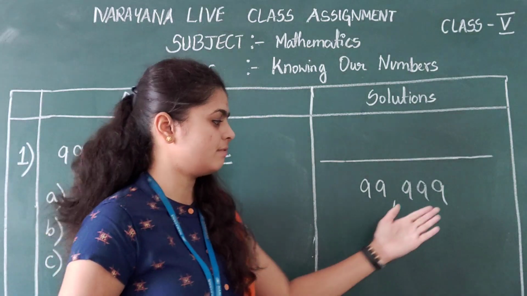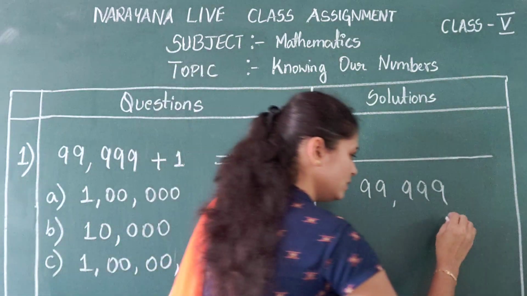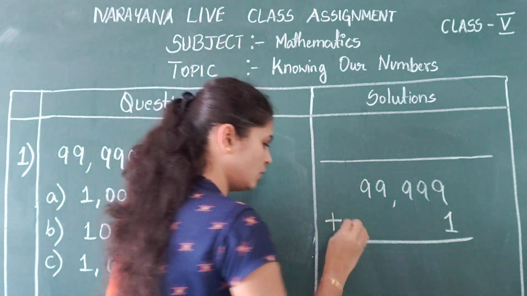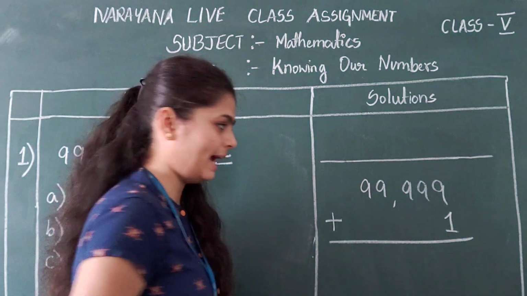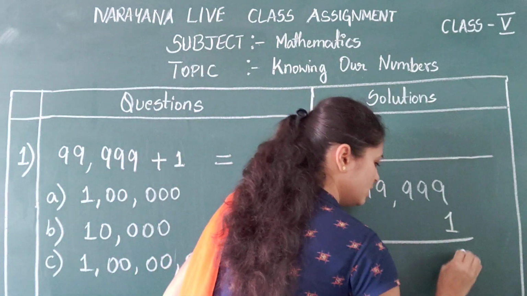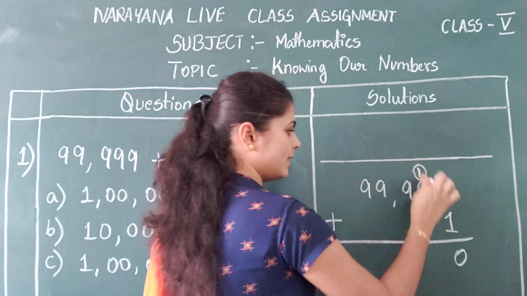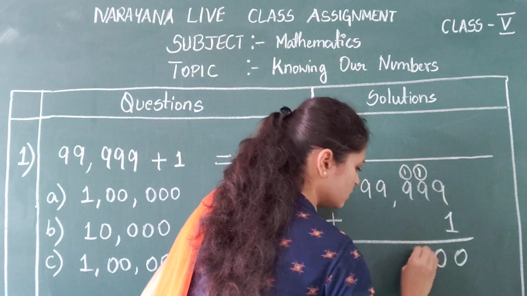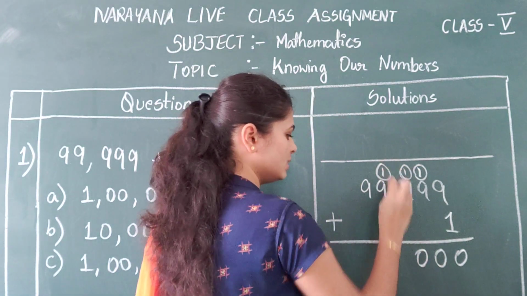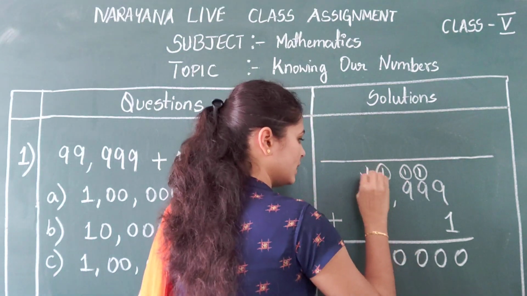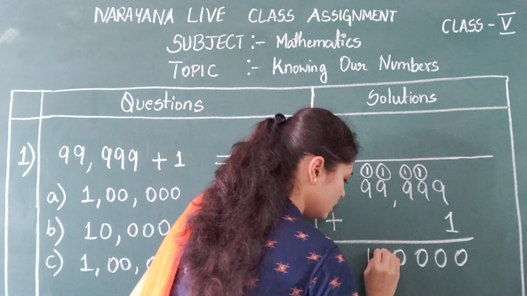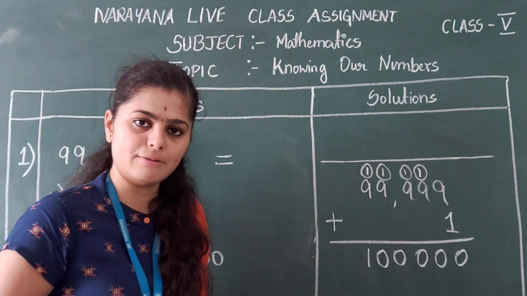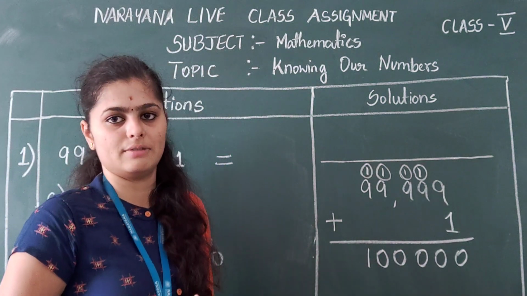So 1 I have to write in the ones place, right? So in the ones place I am writing 1. We are adding, so the addition symbol. We will add this: 9 plus 1 is 10, 1 carry, 9 plus 1 is 10, 1 carry, and so on, until the last 9 plus 1 is 10. So I got the answer now. We have to place the commas and check.